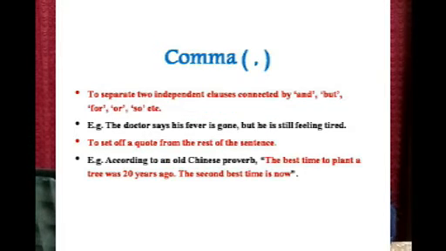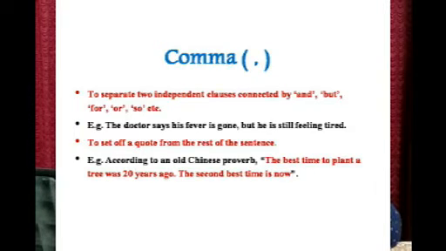Next, to separate two independent clauses connected by and, but, for, or, so, etc. So whenever we have certain connectives like and, but, for, or, so, in order to separate two independent clauses, we use a comma. Example: The doctor says his fever is gone, but he is still feeling tired. So here you find two independent clauses, they are being separated by a comma.